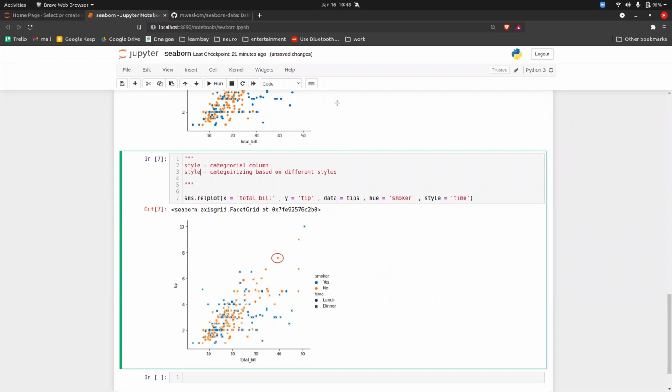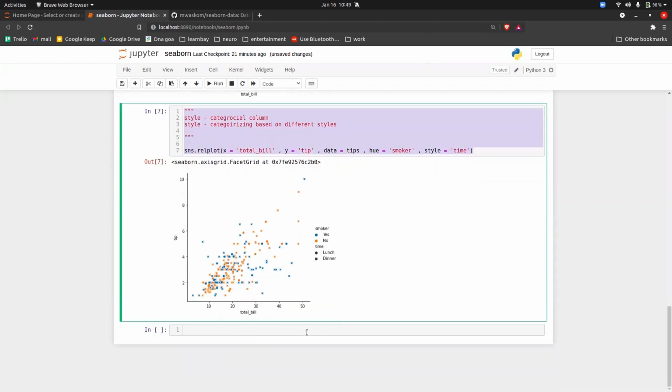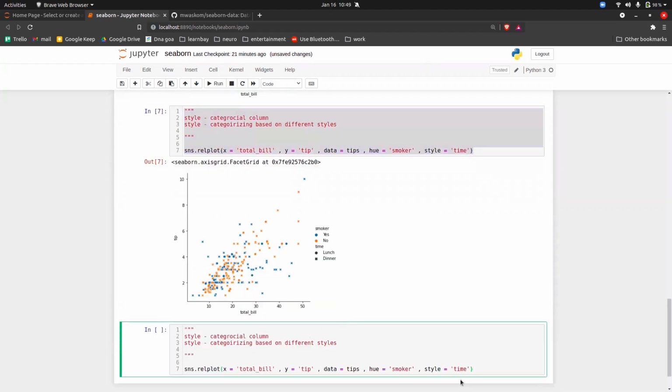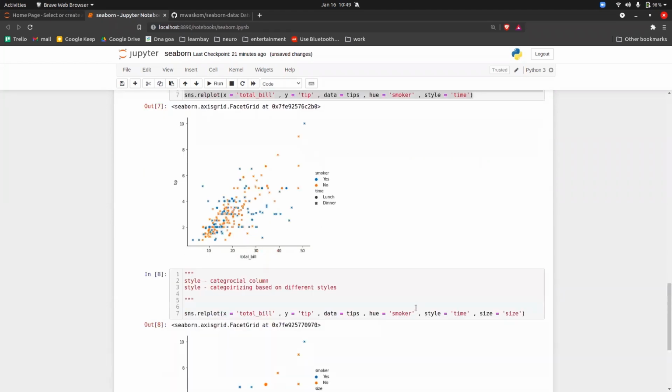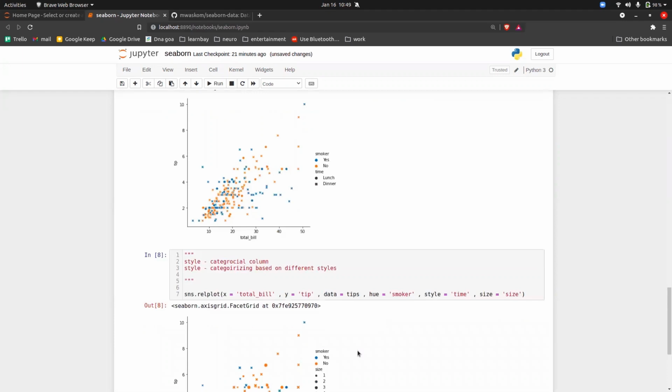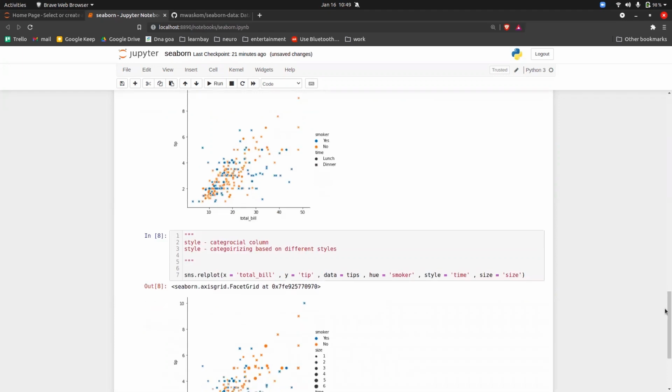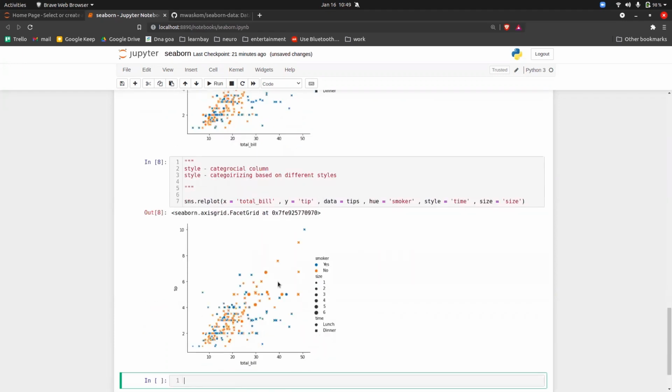Now this is not where it stops. You can get 5 information at a time. There is one more parameter that you can put, and that is size is equal to size. Executed. So now, based on different sizes, whether the size is 1, 2, 3, 4, 5, the size of the dots is increasing.